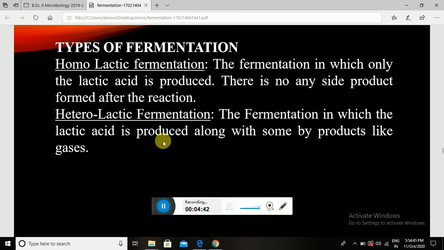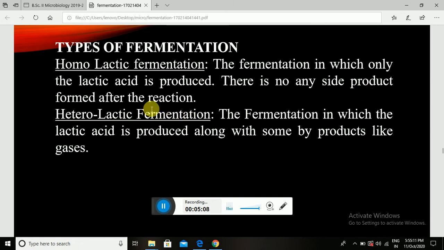The initial two types of fermentation, aerobic and anaerobic, are based on the presence and absence of oxygen. But the types of fermentation on the basis of the end product are homolactic fermentation and heterolactic fermentation. In homolactic fermentation, only lactic acid is produced. There is no side product formed after the reaction.